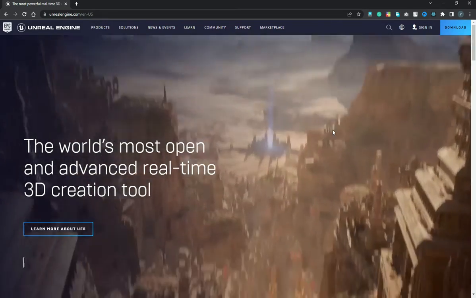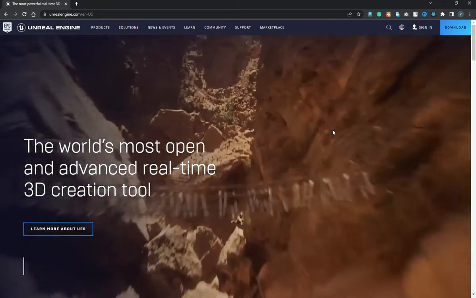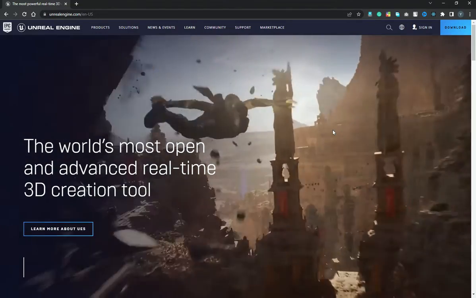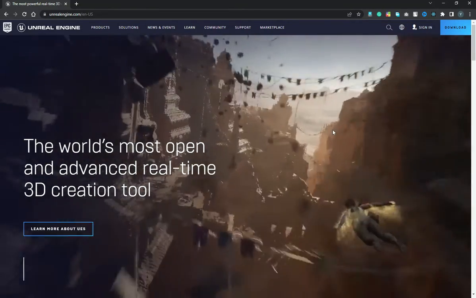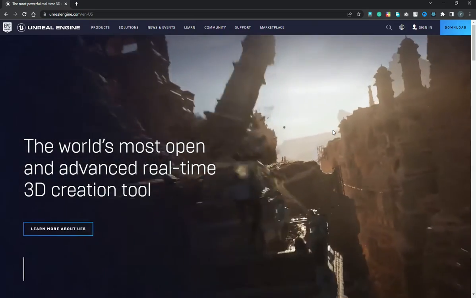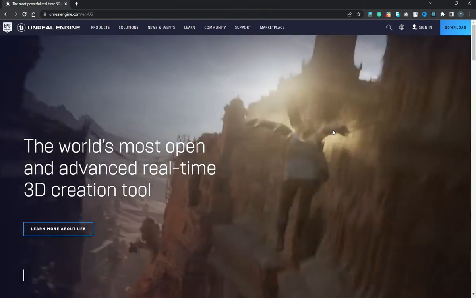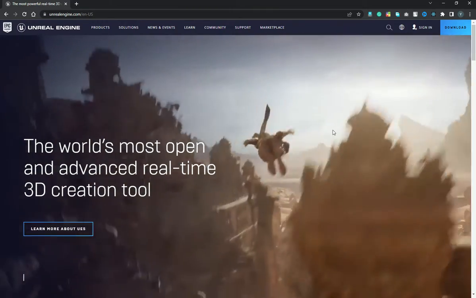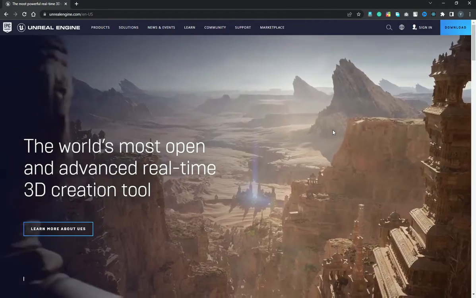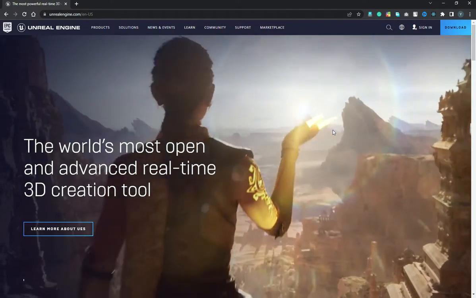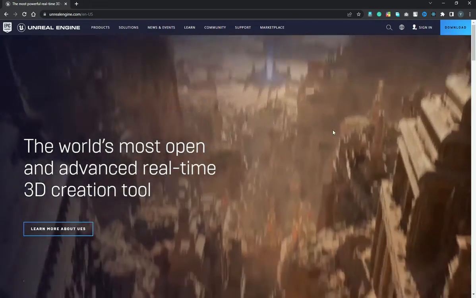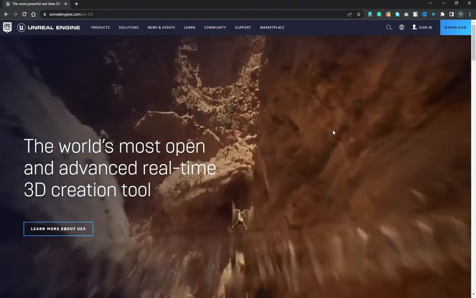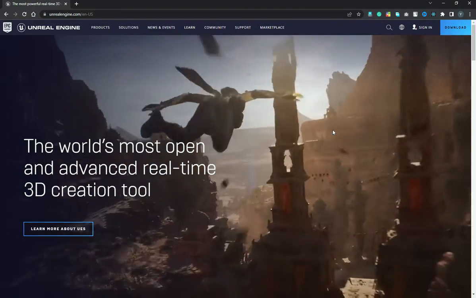While you can use C++ if you want to do some advanced stuff, you don't really need that unless you're making a game that's highly performance dependent, or you are using some special features that don't exist in blueprints. You don't really need to use C++ at all, so we can just use blueprints for this. If you don't know what I'm talking about, I will explain it later in the series. Basically, it's like a visual scripting system. So this would be really easy for you, Unreal Engine for beginners. I would recommend this.